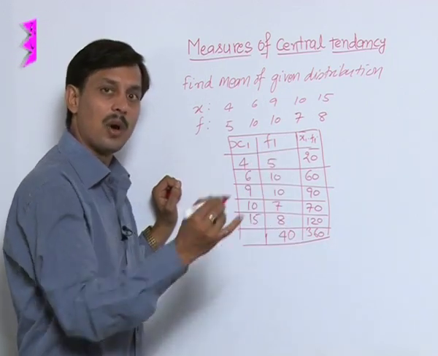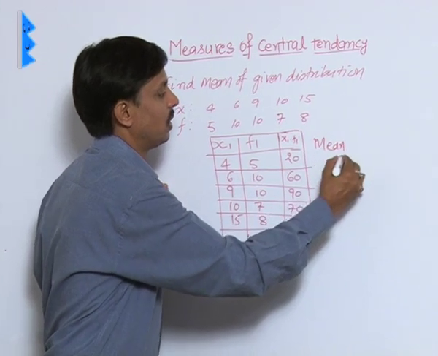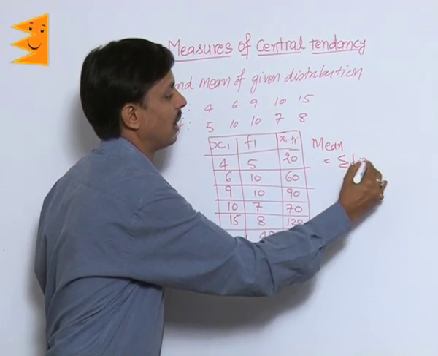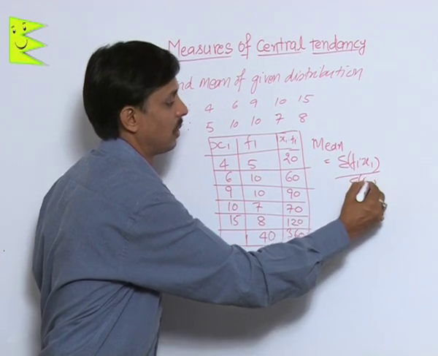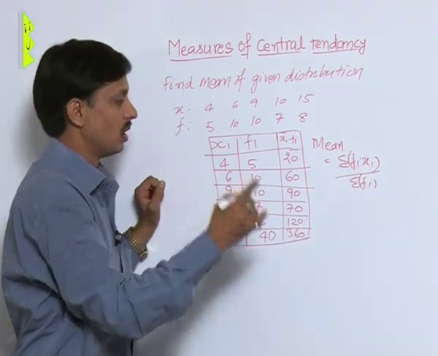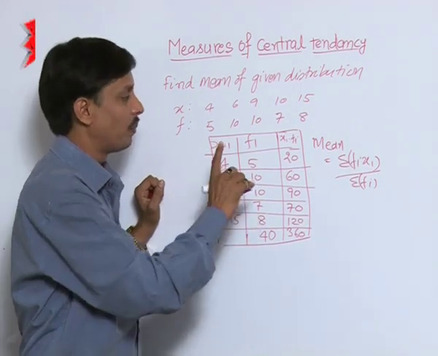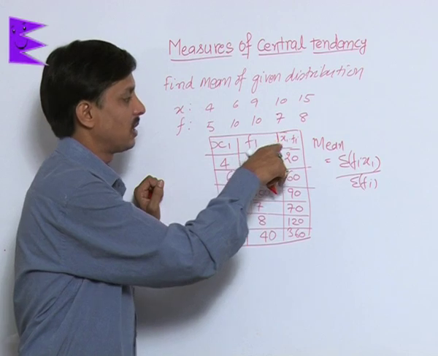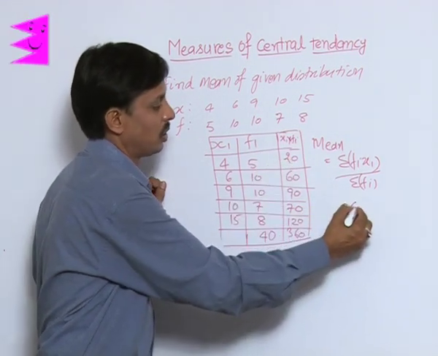The formula for calculating the mean in this situation is sigma fi xi upon sigma fi. Sigma means sum. Sum of the observations obtained by calculating xi into fi, their sum is 360.